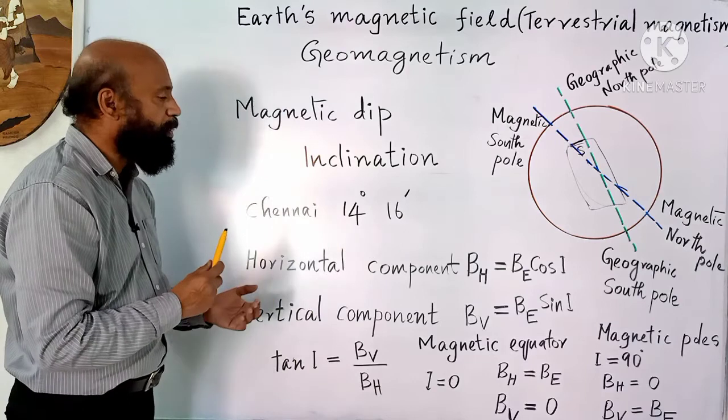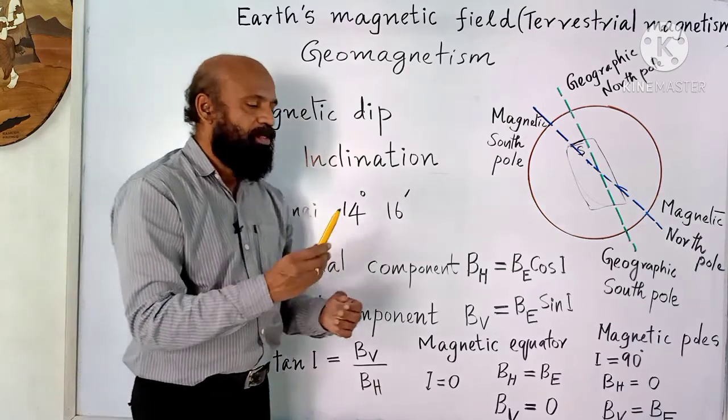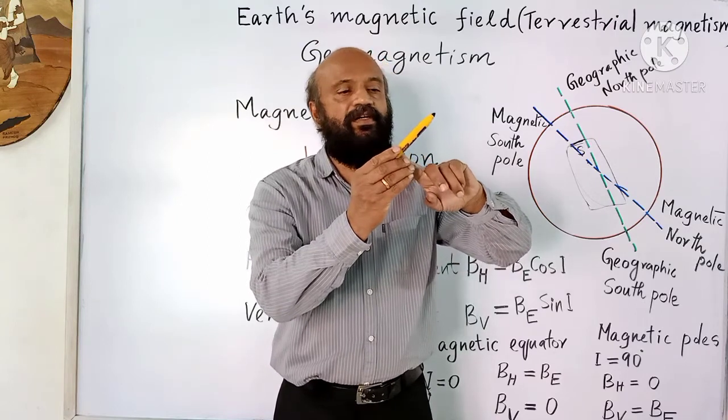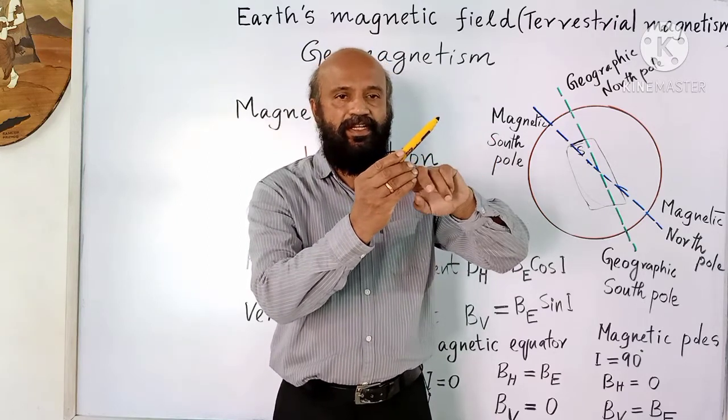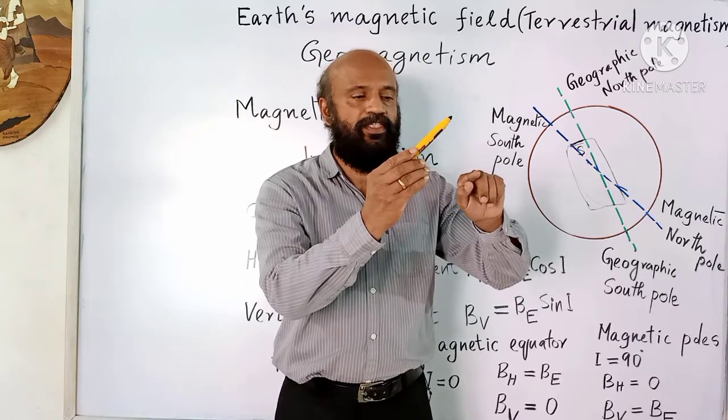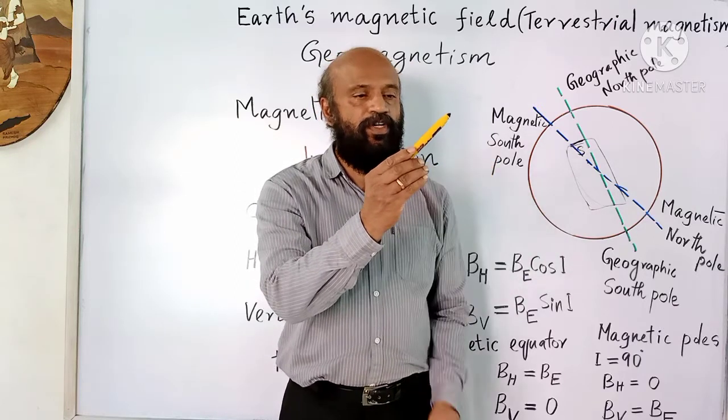Then the horizontal component. The total field can be split into two components. Suppose this is the direction of the total magnetic field. Then this is the horizontal component of the Earth's magnetic field, and this is the vertical component.